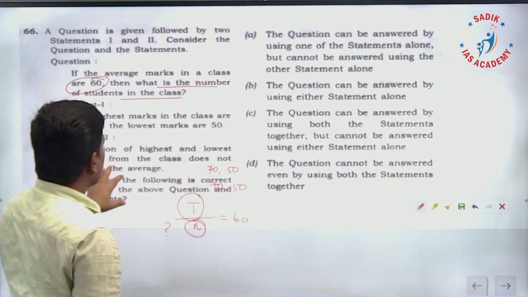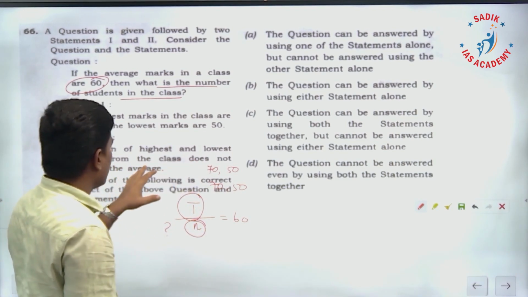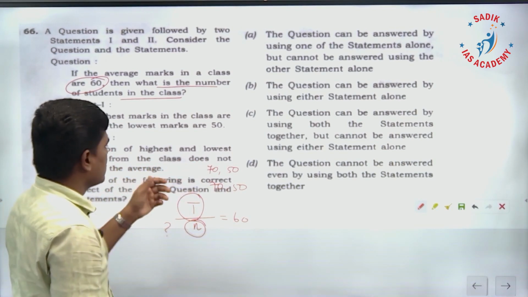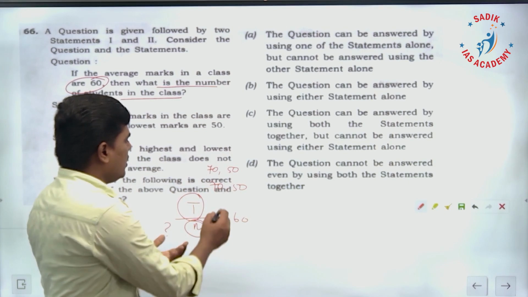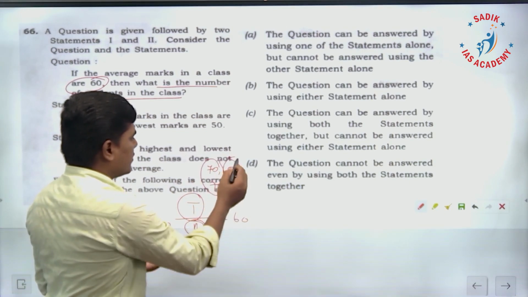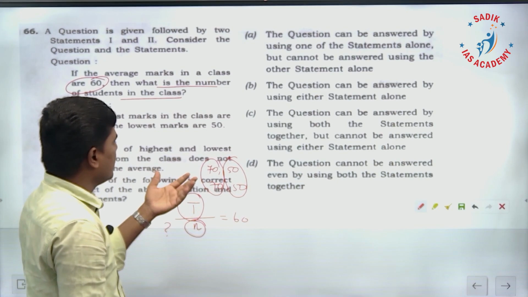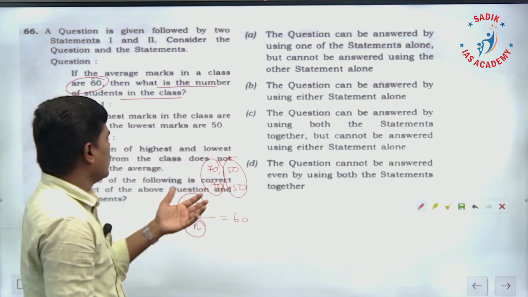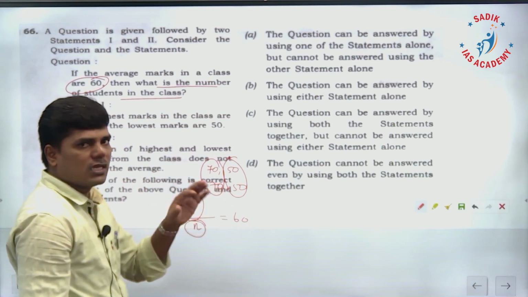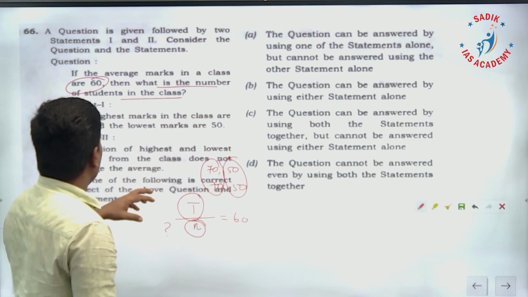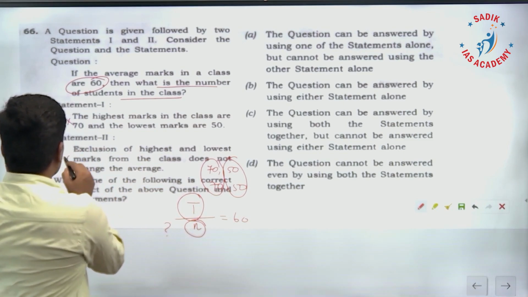Similarly, exclusion of the highest and the lowest marks from the class does not change the average. We don't know how many 50s, how many 70s there are. Without knowing, by excluding them, we cannot say there is no change in average. We cannot say, and individually also we cannot say.